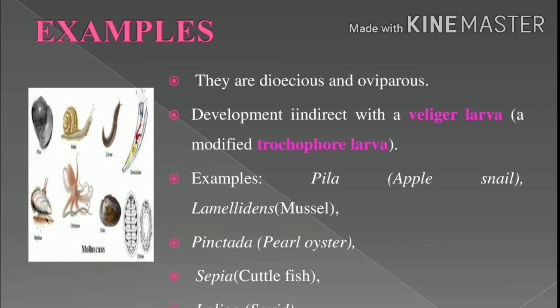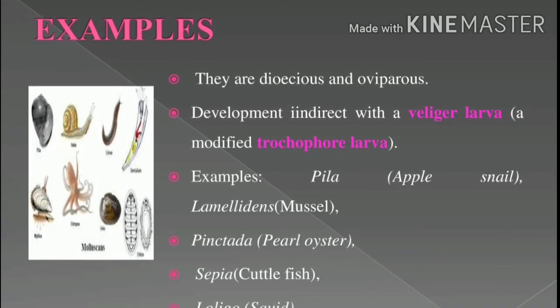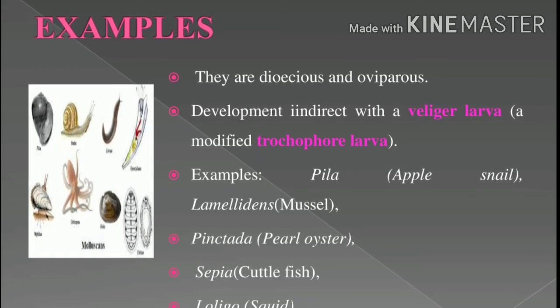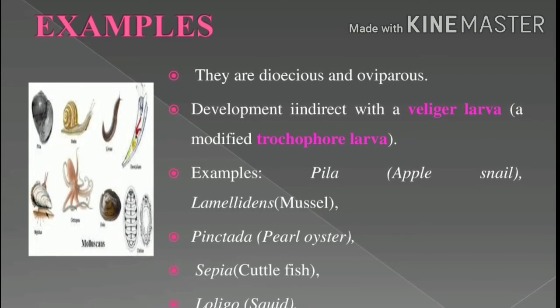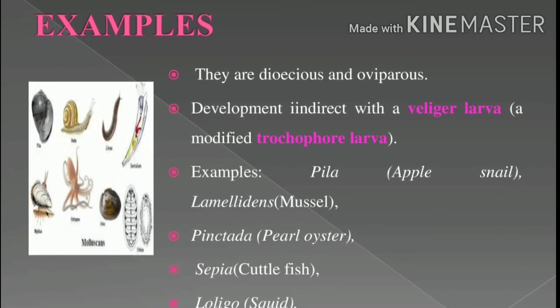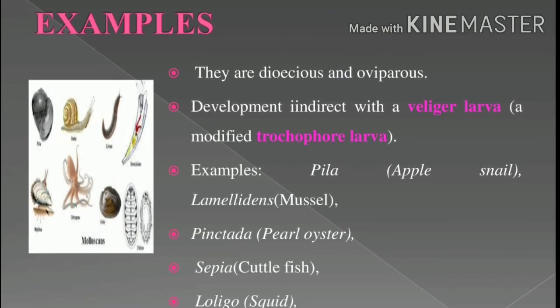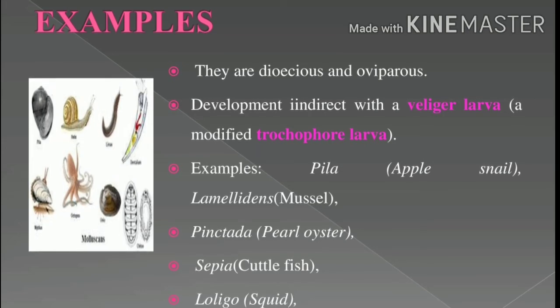The phylum Mollusca is dioecious. What is dioecious? Sexes are separate. They are also oviparous. Listen, compare this with phylum Arthropoda. Here the development is indirect, but in Arthropoda, is it direct or indirect development? Okay, the name of the larva is the veliger larva. The veliger larva is a modified trochophore.